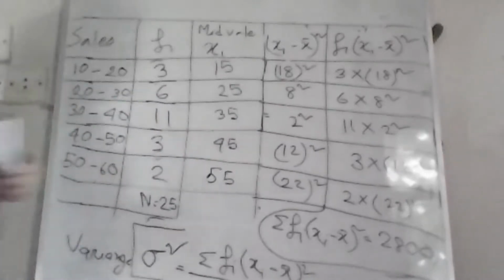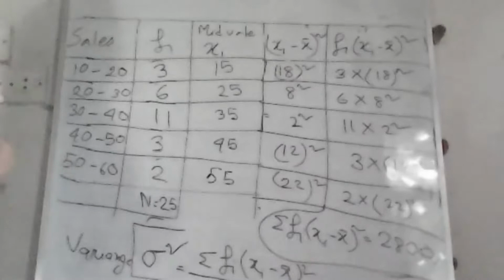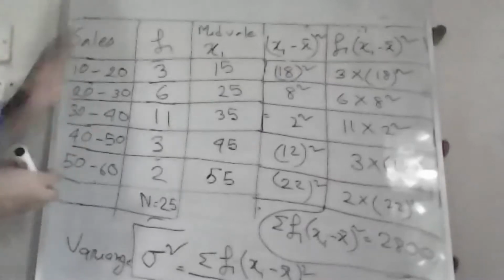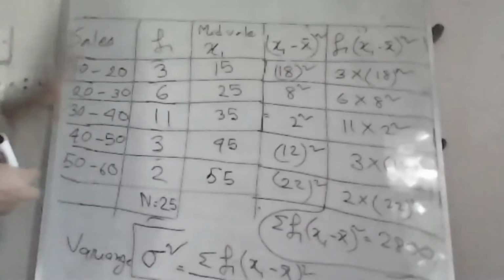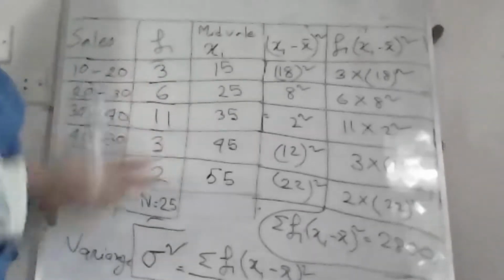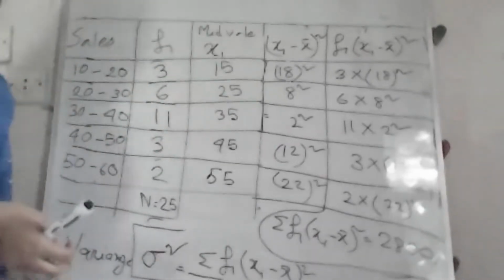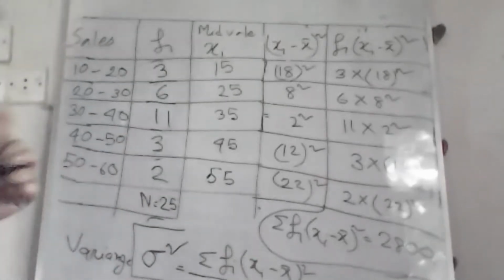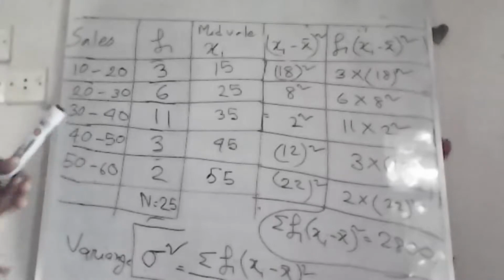Or you wanted to buy a particular software from a company, so you have different options, 2 or 3 options. So you see that their sales is yearly something like this. So you took the sample from 3 companies and make their standard deviation or variance for 3 different companies. You will get 3 standard deviations and 3 variances.